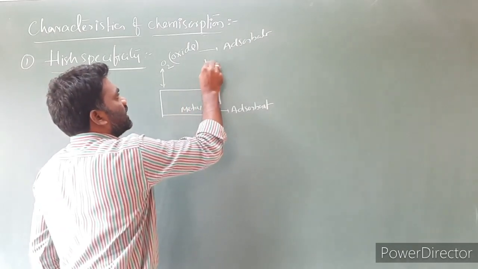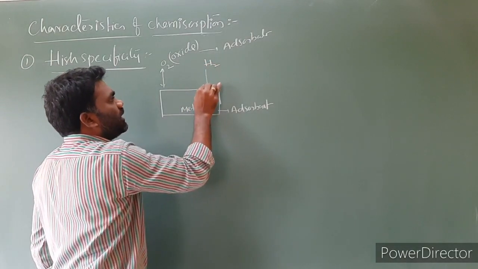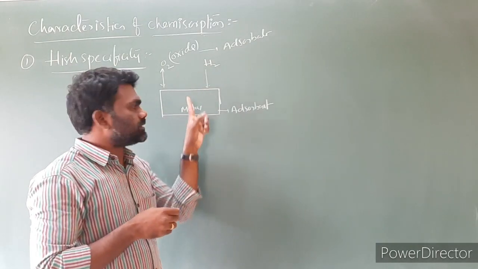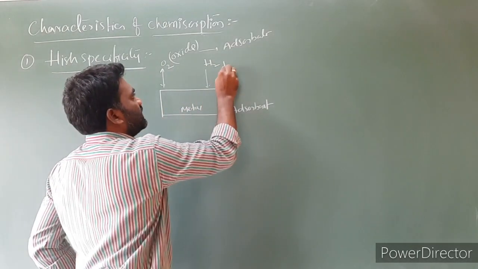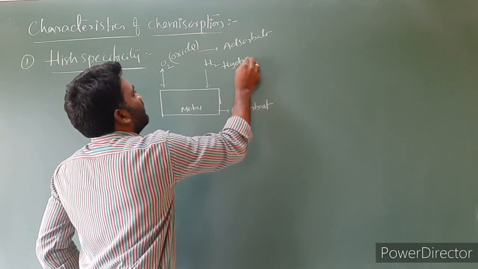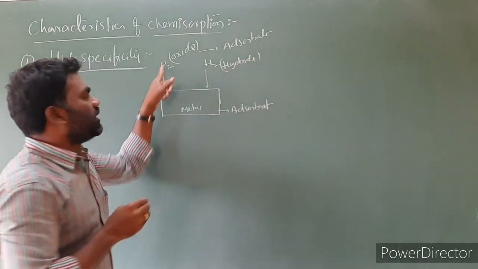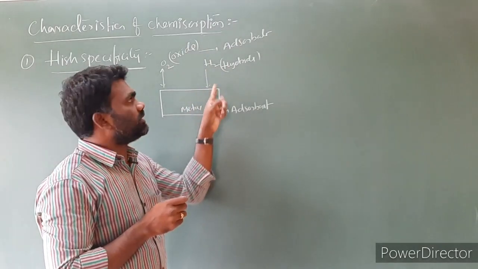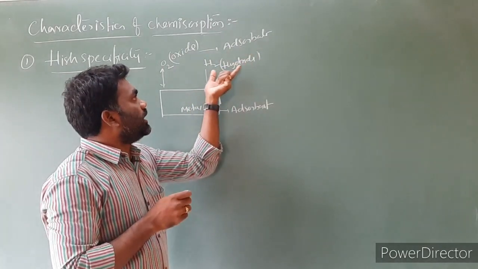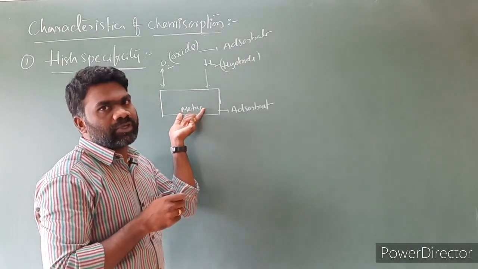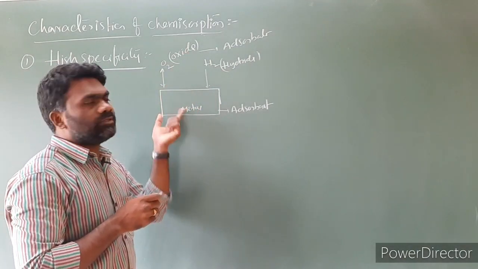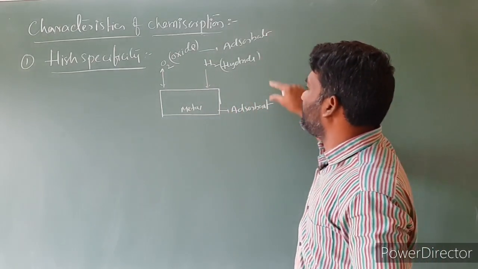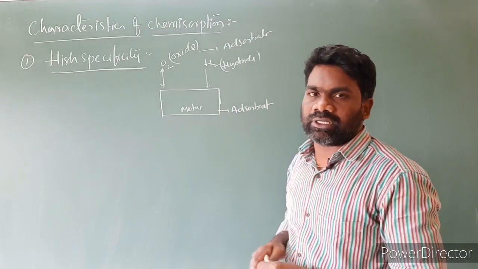You can take hydrogen gas also. Hydrogen gas can accumulate on the surface of this metallic rod and form hydrides. So oxygen forms oxides with transition metals, and hydrogen forms hydrides with transition metals. Between the hydrogen and metal there is a formation of a chemical bond, and between oxygen and metal there is a formation of a chemical bond. Simply, between adsorbate and adsorbent there is a formation of a chemical bond.